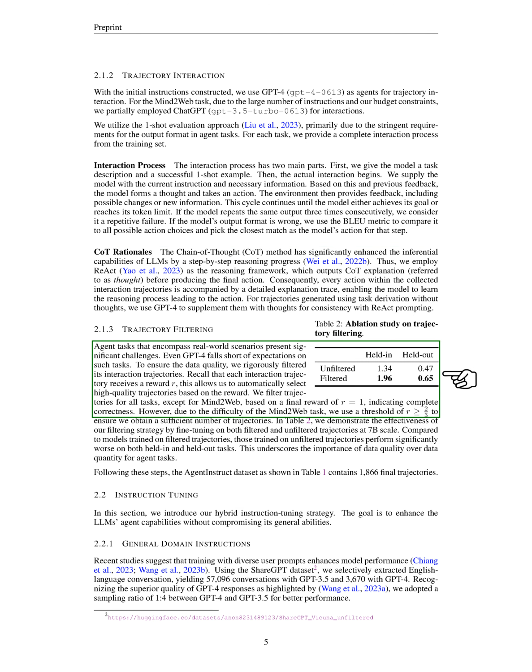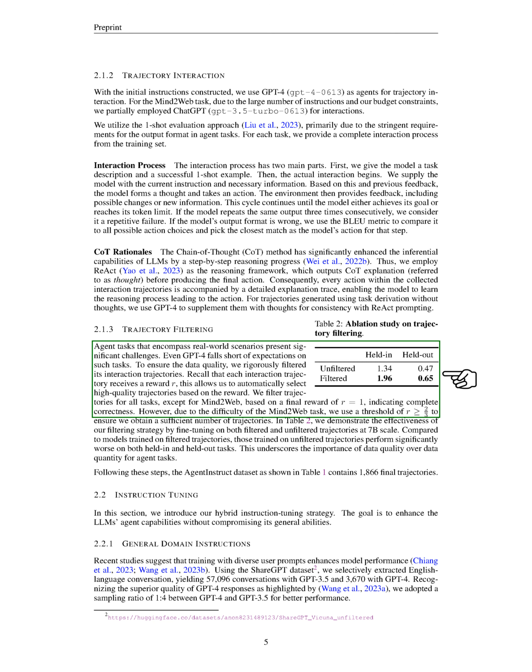When dealing with tasks that reflect real-world scenarios, we found that even GPT-4 can struggle. To ensure the quality of our data, we've implemented a rigorous filtering process for the interaction trajectories produced by the model. Each trajectory is assigned a reward value, which allows us to automatically select the highest quality trajectories.